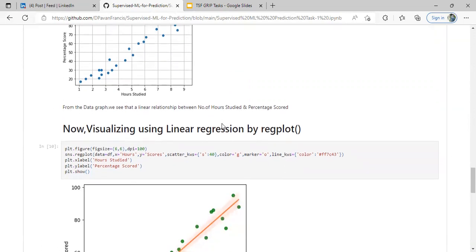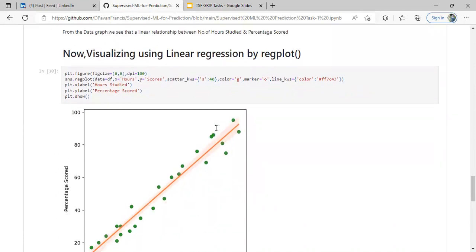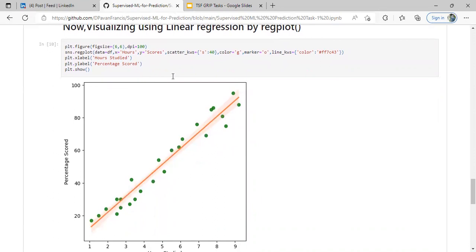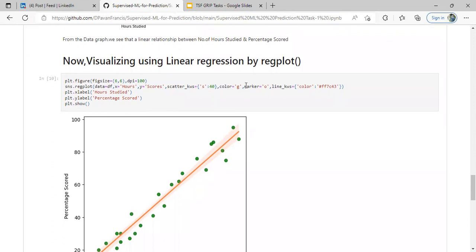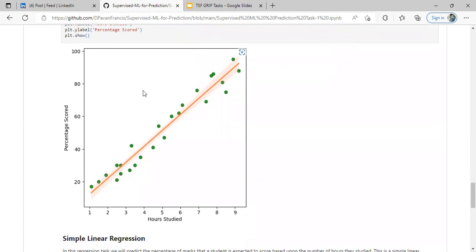Now again, visualizing using linear regression, I declare the figure size as 6 comma 6, and regplot is taken from Seaborn, given the input variable and output variable from the data, and the required parameters, where I mentioned x label as hours studied and y label as percentage scored. This is the required code to visualize the data. Hence the regplot is displayed.